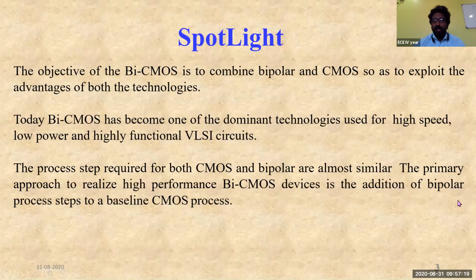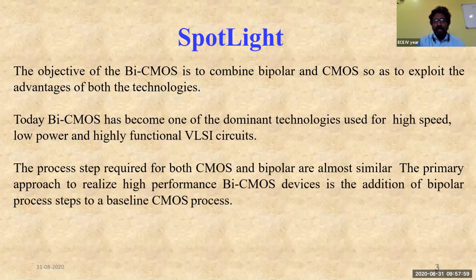Today, BiCMOS has come up as one of the dominant technologies used for high speed, low power, and highly functional VLSI circuits. It means that in the BiCMOS technology, the entire input circuit or input stage of the circuit will be made up of CMOS technology, whereas the output driving part of the circuit will be designed with the help of bipolar technology. Why? The main reason why they designed the output part with bipolar technology is that CMOS technology mainly lacks driving capability. It cannot drive large capacitive loads.